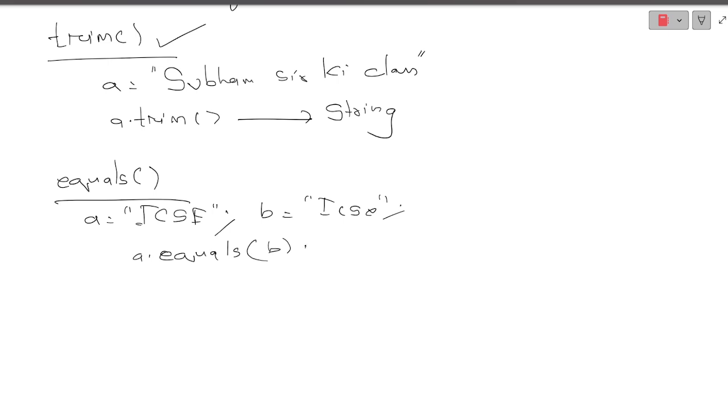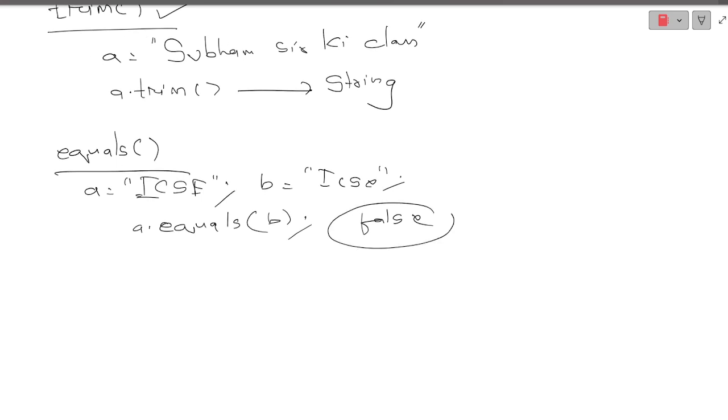You must be observing, sir, both are ICSE, so it will result true. No, it will result false. Why? Because Java is case sensitive and we have only used equals over here. So what will it do? It will compare whether these two are the same or not. As these two are not identical, it will say no, it's false. So as you can see, the answer is false. So what is the return type of it? Boolean return type.